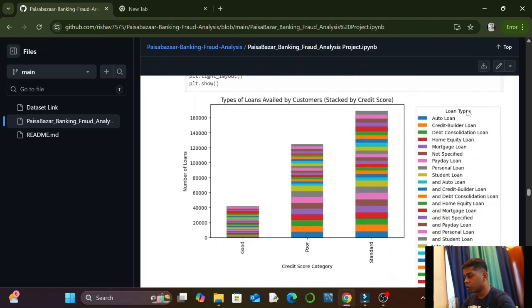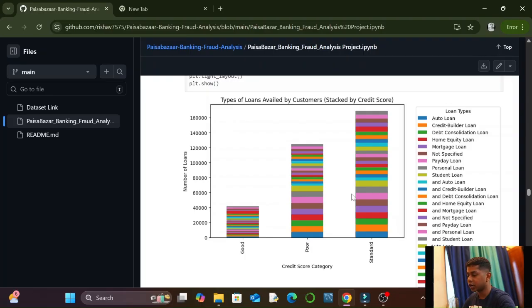We have a legend at the side representing all the loan types, and credit score good, poor, and standard. You can see the number of loans for different loan types in a single chart.